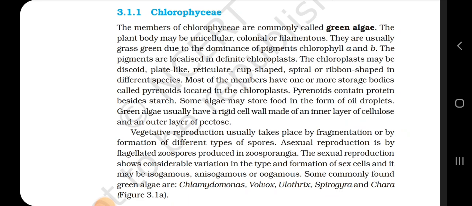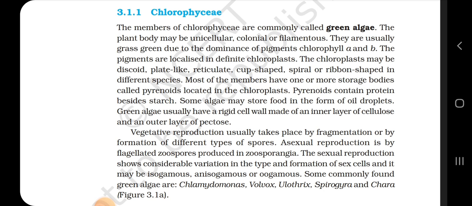3.1.1 Chlorophyceae. The members of Chlorophyceae are commonly called green algae. The plant body may be unicellular, colonial or filamentous. They are usually grass green due to the dominance of pigments chlorophyll a and b. The pigments are localized in a definite chloroplast. The chloroplasts may be discoid, plate-like, reticulate, cup-shaped, spiral or ribbon-shaped in the different species.